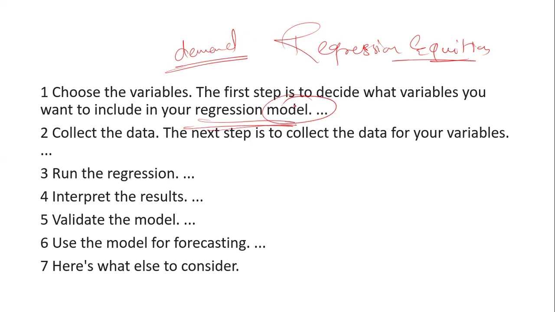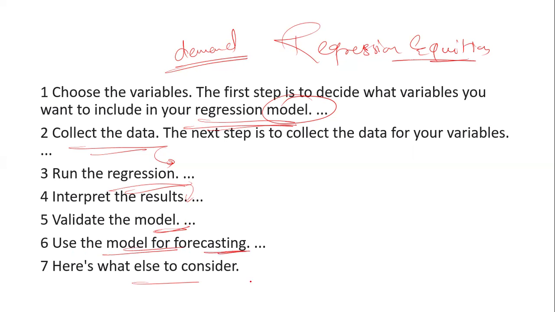After deciding the model, collect the data. After collecting the data, create a regression line, then interpret it and calculate the result. After that, check the validity of the model, how long the model stays valid, and use that model for forecasting the future.